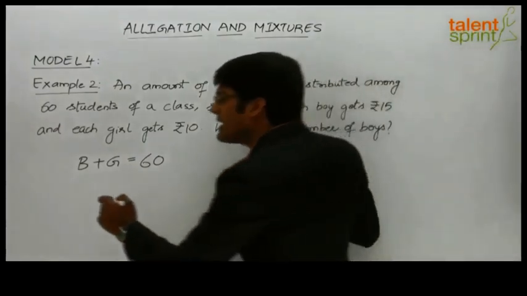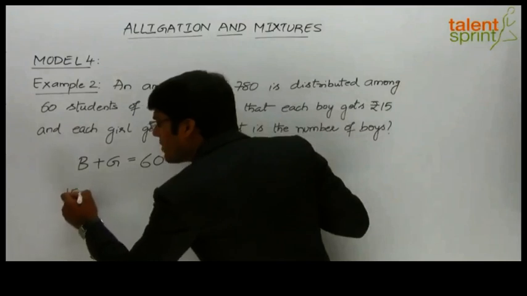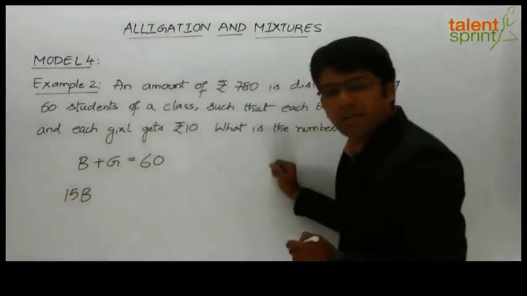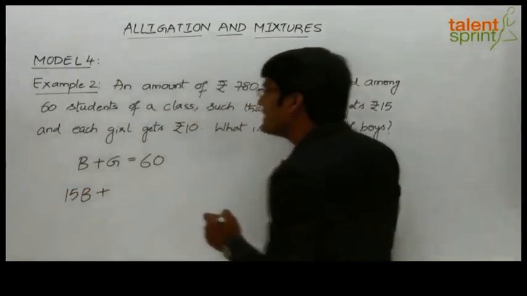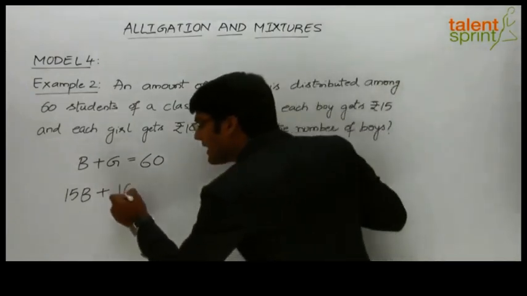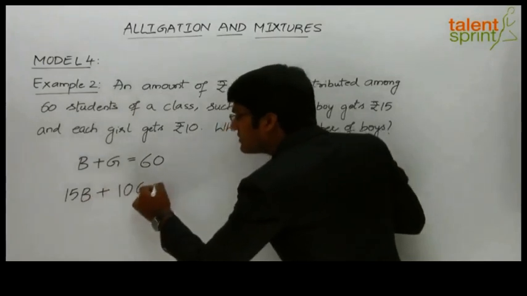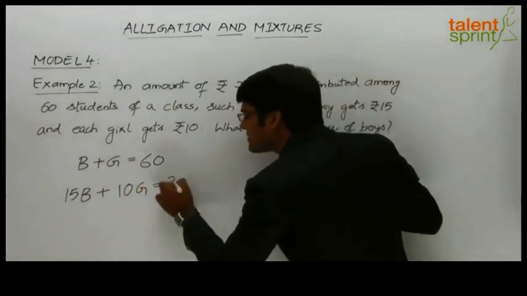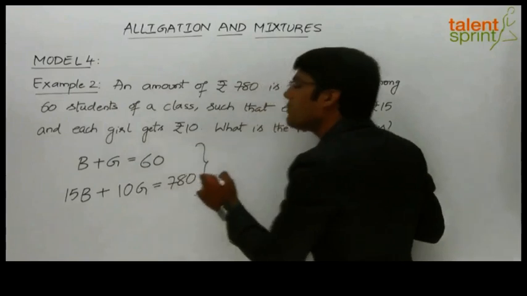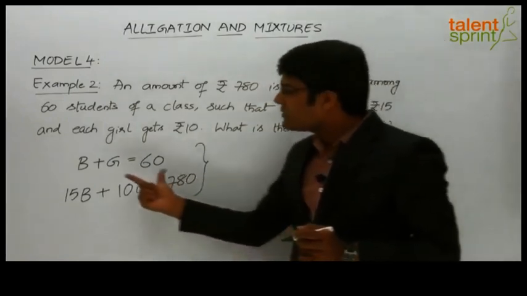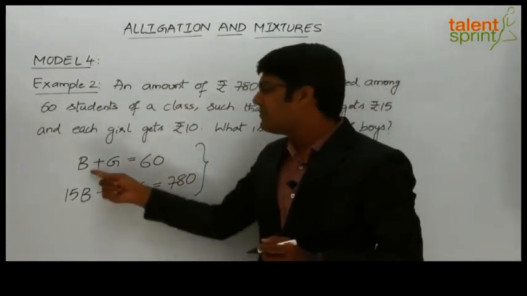So if each boy gets rupees 15, the total amount with the boys will be 15 into B, plus the total amount with the girls, 10 into G, as each girl gets 10 rupees. And the sum of these 2 values should be equal to 780 because that was the total amount distributed among boys and girls. Now again we see that we have got 2 equations in 2 variables, B and G.